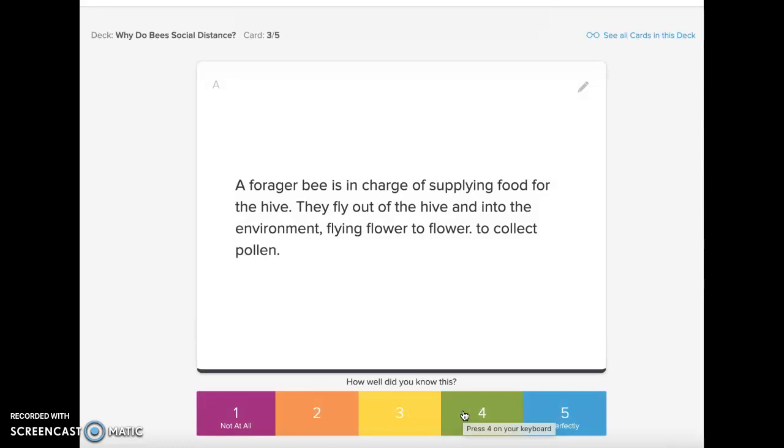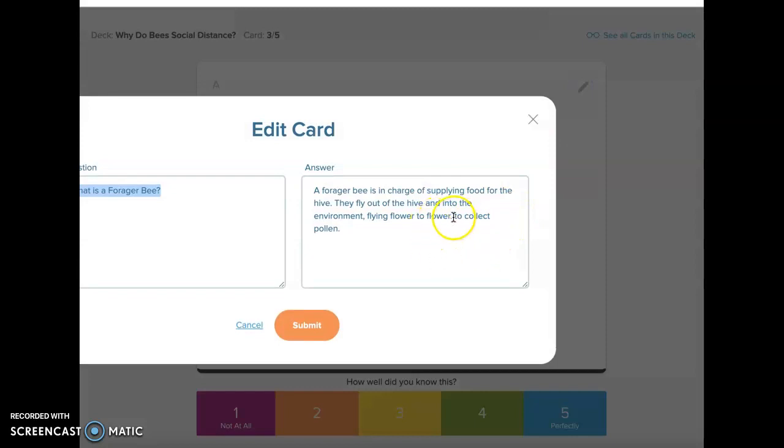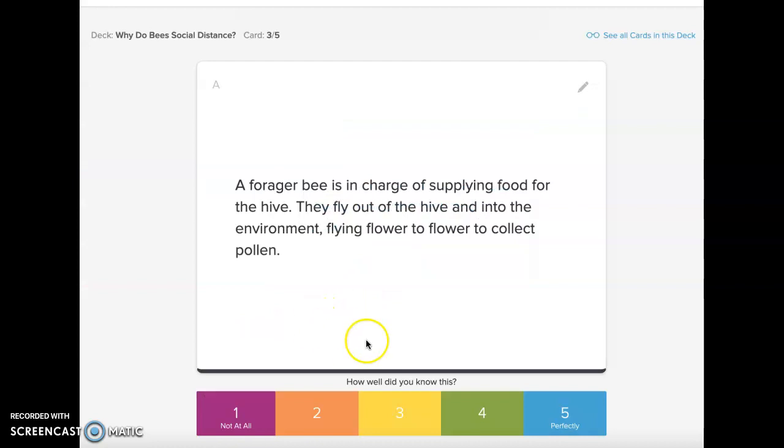Question 3. What is a forager bee? A forager bee is in charge of supplying food for the hive. They fly out of the hive and into the environment, flying flower to flower to collect pollen. And I noticed I had a little typo here, so I can click Edit, delete that period, submit, and it's done.